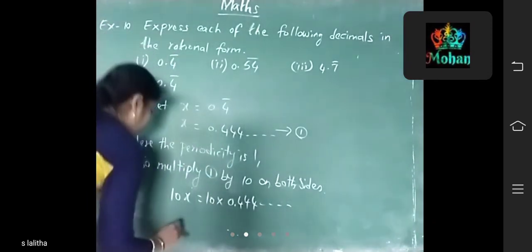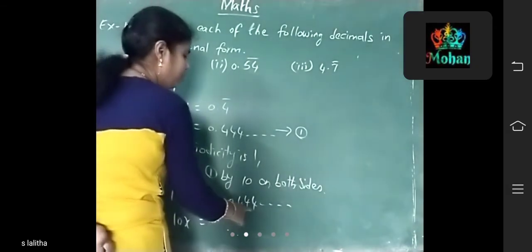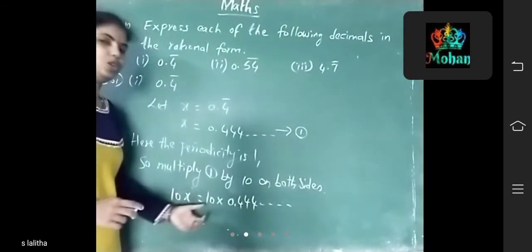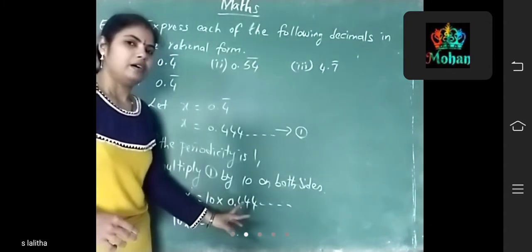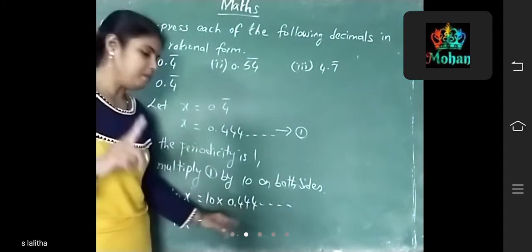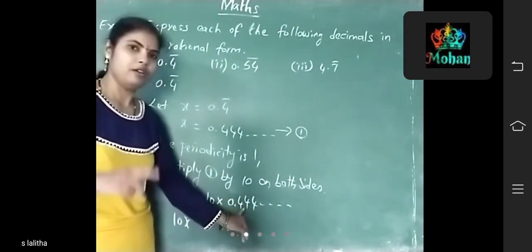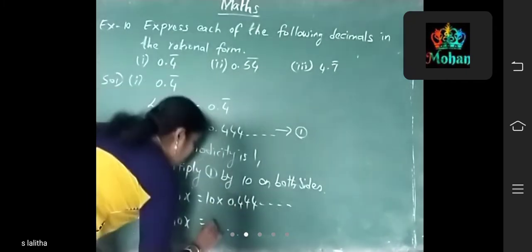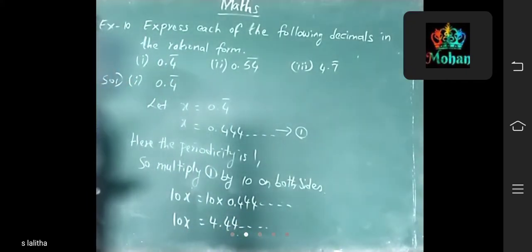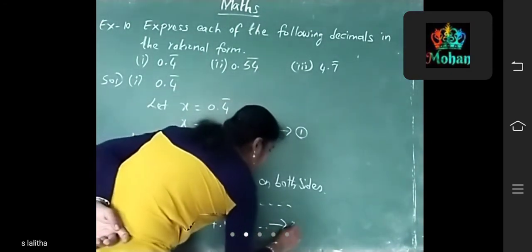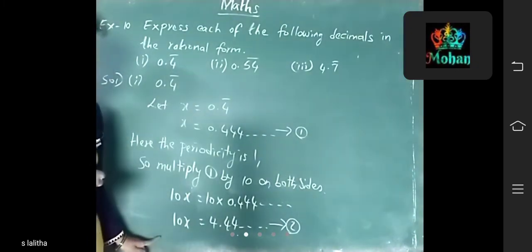Now 10 into x, 10x, equals 10 into 0.44 and so on. So you multiply by 10, and the decimal point moves one digit to the right. Why? Because here it is 1 0 only. So the decimal point moves to the right by one digit. That means 4.44 and so on. Now this equation will be the second equation.